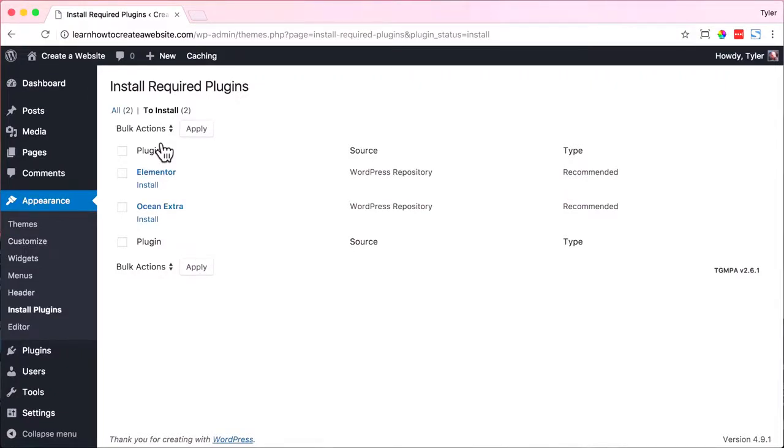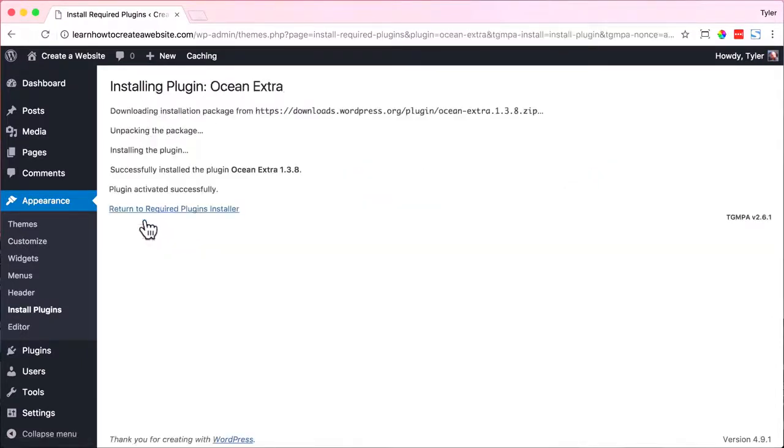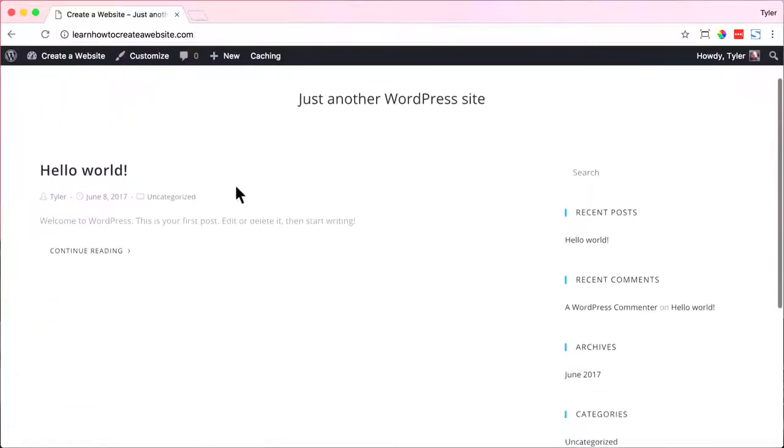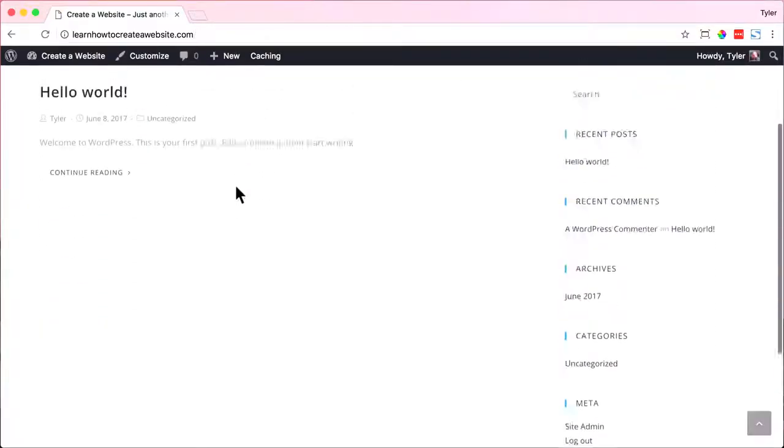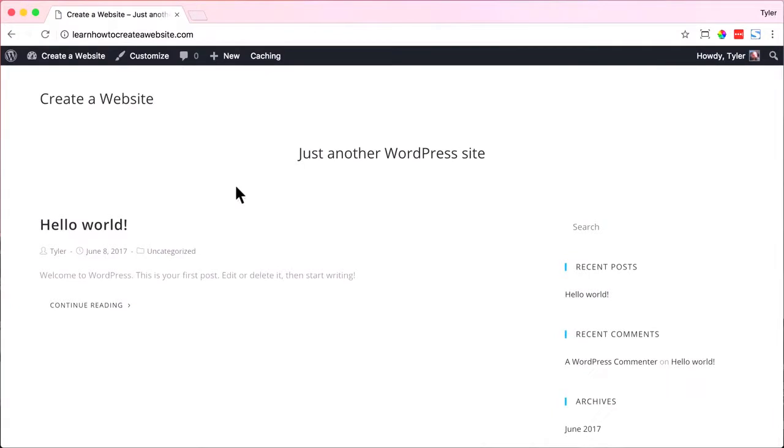All right, for now, we're just going to install Ocean Extra, and we'll install Elementor later. So just click on install and it will install. Then we can click visit site and we can see that the theme or the design has changed. So it doesn't look that great right now, but it is the building block to a really beautiful website.